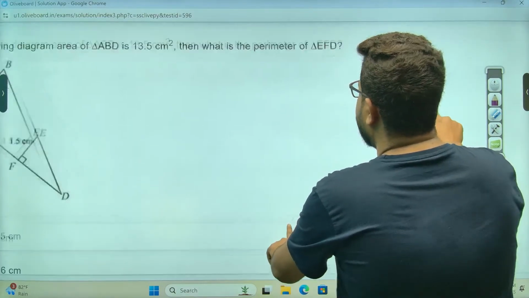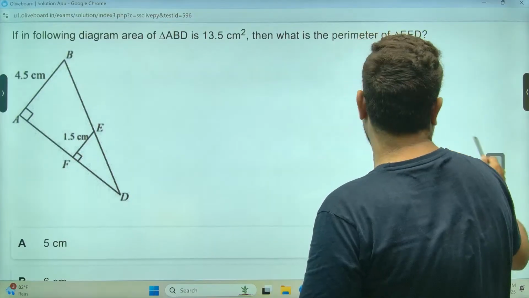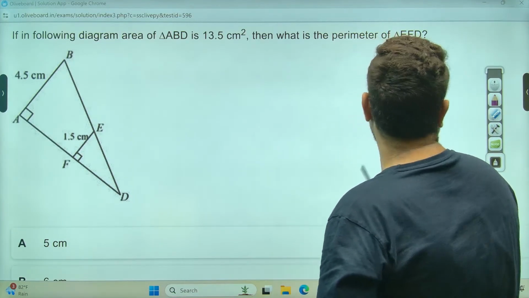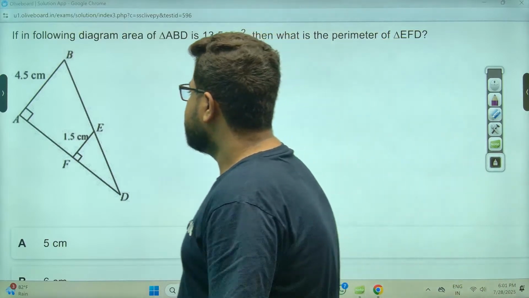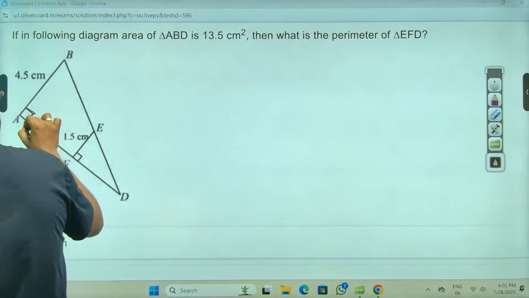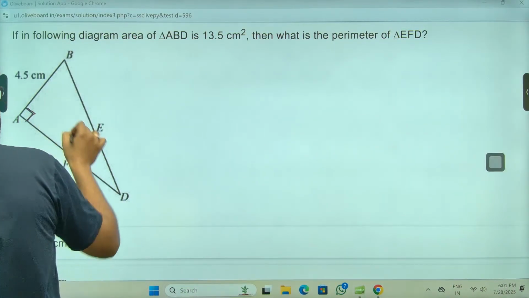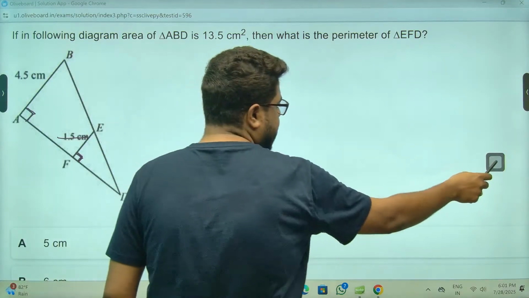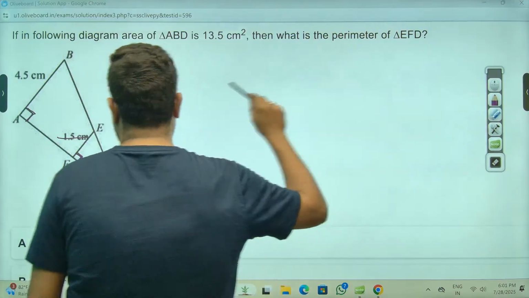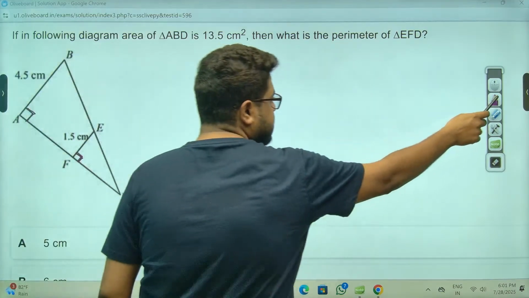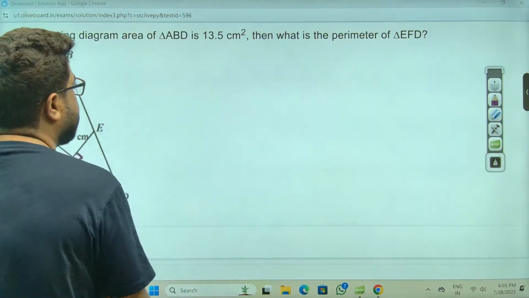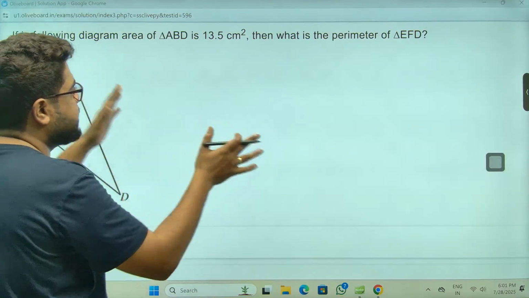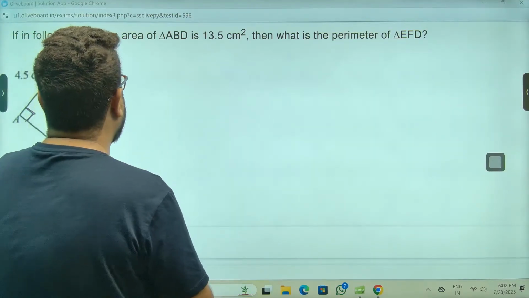Perimeter of EFD, ABD 13.5 square. एरिया देख के पेरीमीटर पूछ रहा है. ठीक है, चलो. Sir, both are 90 degrees. That means they are similar. So ratio is 1:3, sir. Correct? Okay. That means DF by AD 1:3. Every side is 1:3.